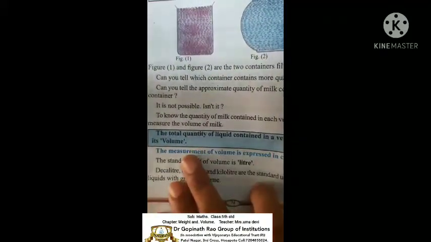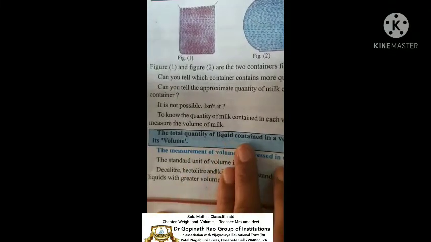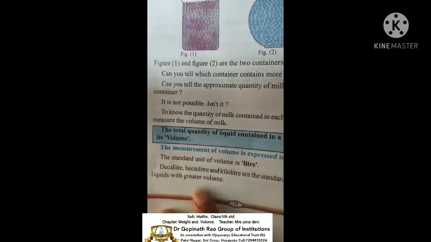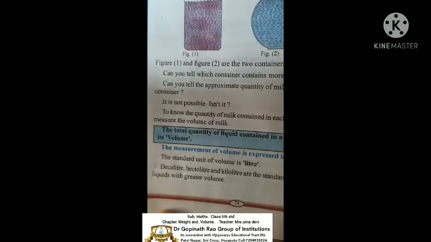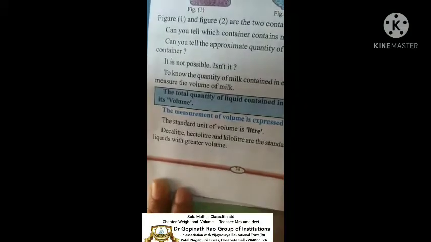The total quantity of liquid, liquid means milk, total quantity of milk, contained in a vessel, vessel means bowl, is called volume. What is the volume definition? The total quantity of liquid contained in a vessel is called volume.